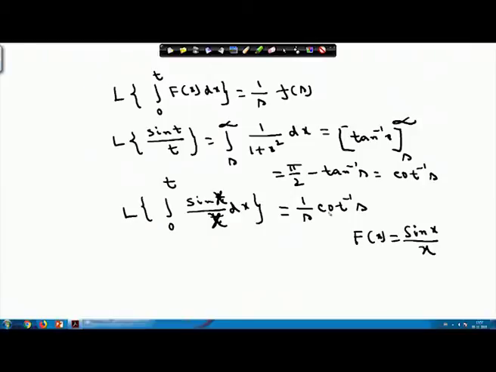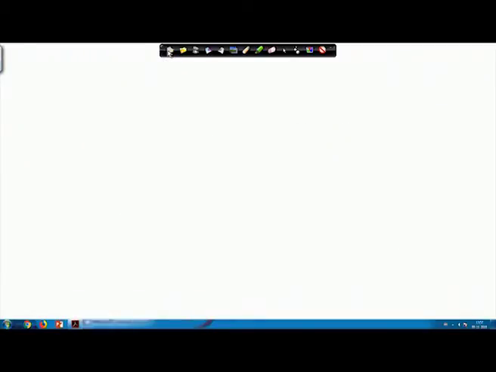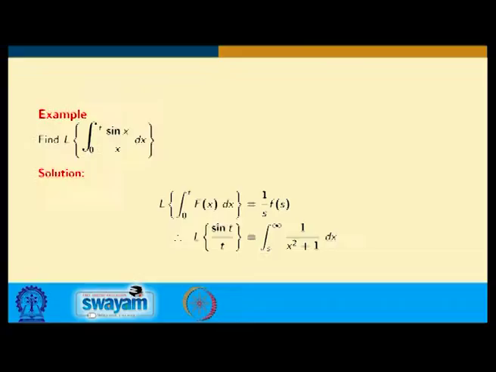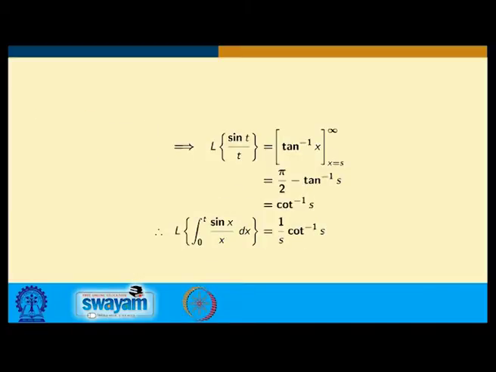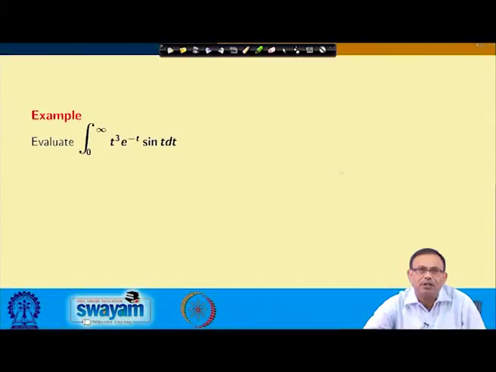So this is 1 by s into cot inverse s. Again you see, easily we are finding the solution from here. From here I can obtain tan inverse s, which is nothing but pi by 2 minus tan inverse s, which is equal to cot inverse s.